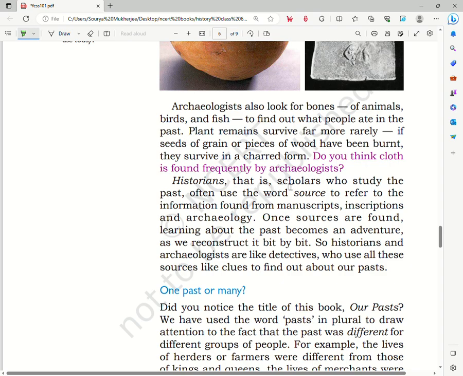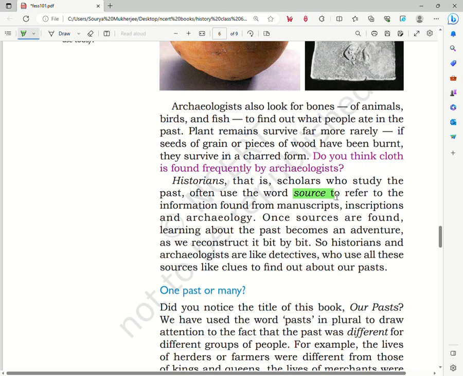Historians, that is scholars who also study the past, often use the word source to refer to the information found from the manuscripts, inscriptions, and archaeology. Once sources are found, learning about the past becomes an adventure as we reconstruct it bit by bit. So, historians and archaeologists are like detectives who use all these sources like clues to find out about our past.